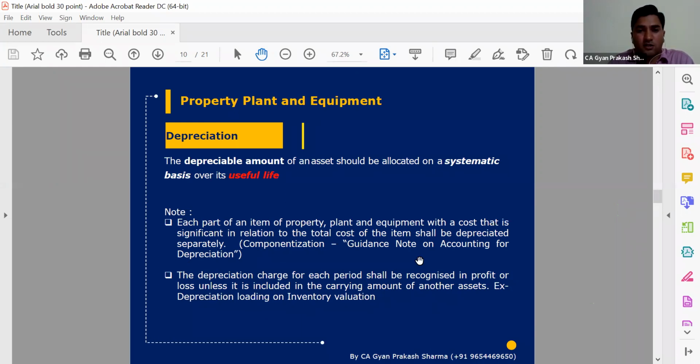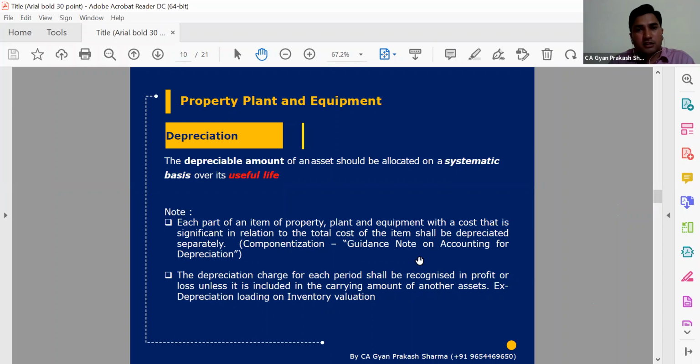We can identify the cost of that part, or we can remove that part from a particular plant or machinery and replace it with another part. If there is such a possibility, it means one PPE has been segregated into small components.